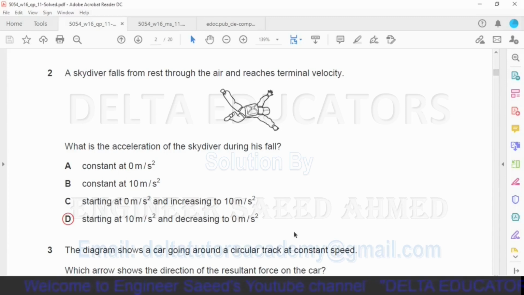Now it is given in option D that in the start, its acceleration was 10 meter per second square and its acceleration is decreasing to 0 meter per second square. When it is falling with the terminal velocity, its acceleration is 0. So our correct option is option D, starting at 10 meter per second square and decreasing to 0 meter per second square.